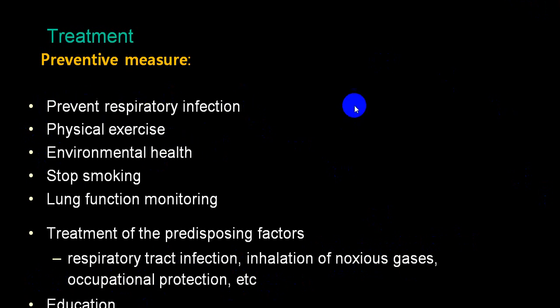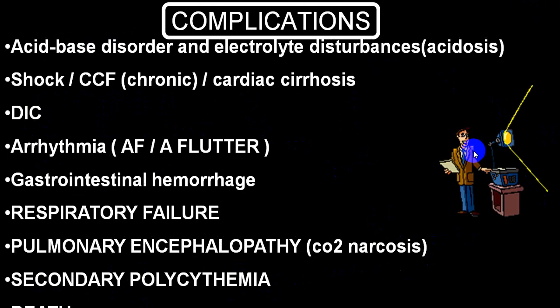regular physical exercise, etc. As for complications, a very common complication is hypoxia with hypercapnia, which will produce respiratory acidosis. The person can develop a shock stage, chronic congestive cardiac failure, which can lead to cardiac cirrhosis. There is increased chance of DIC. There is a chance of developing arrhythmias like atrial flutter and fibrillation, which can predispose to thromboembolic phenomena.